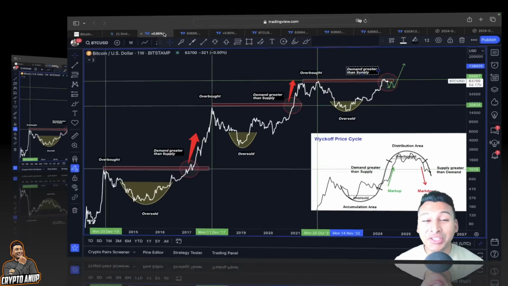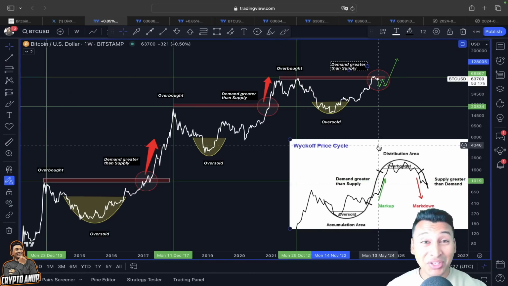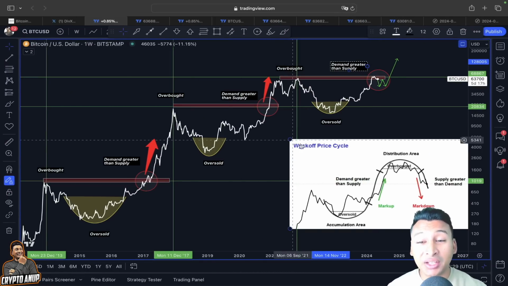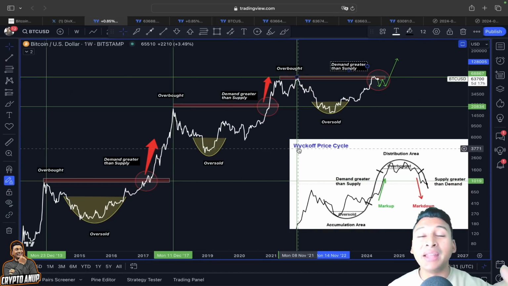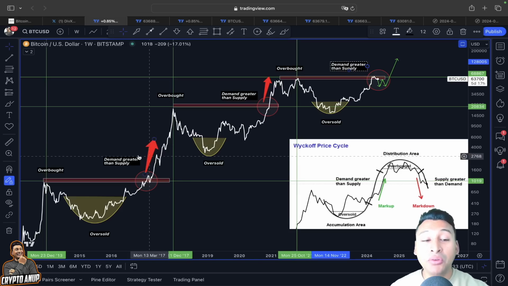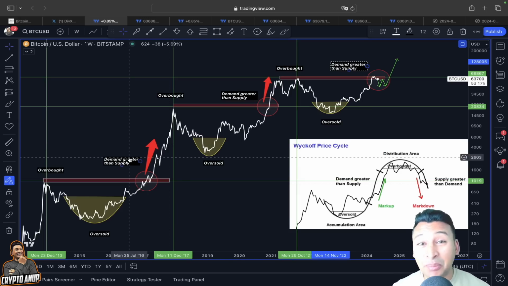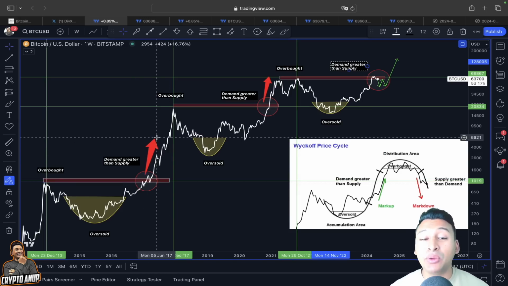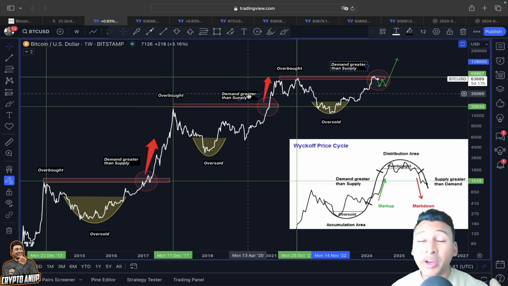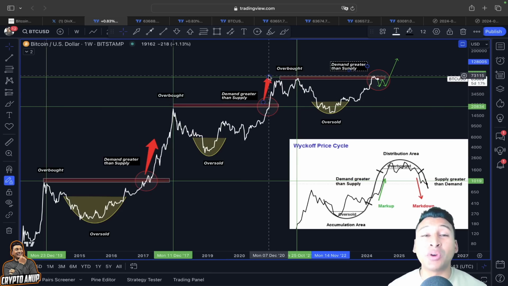I have already talked about this in my chart. I showed you with this weekly chart: a demand and supply shock. More demand than supply. What is going to happen with price? It is going to go parabolic. Demand greater than supply has always pushed the price higher.